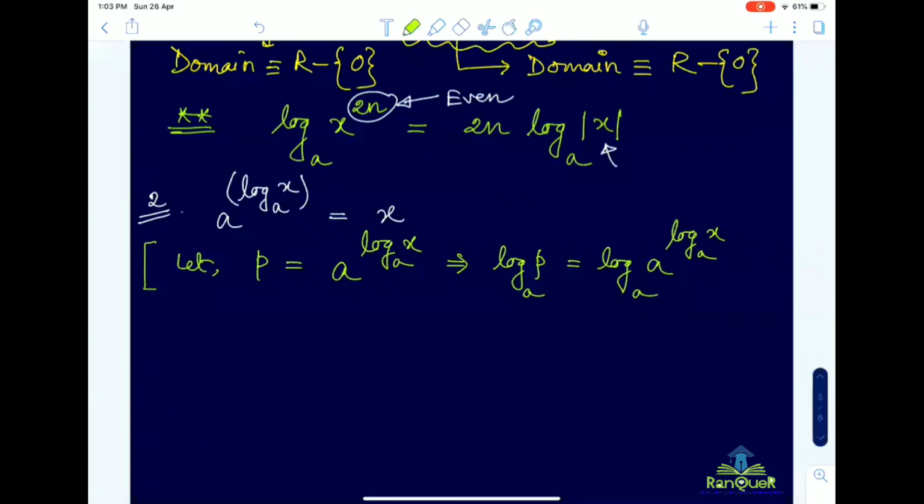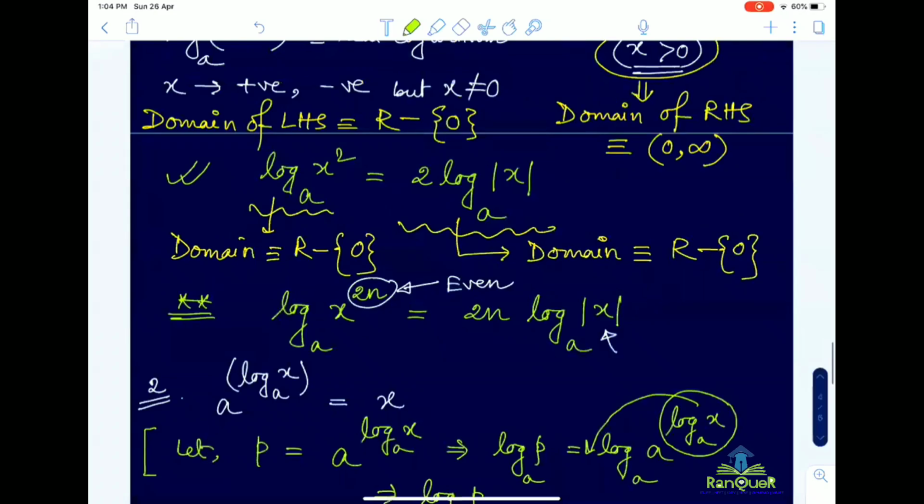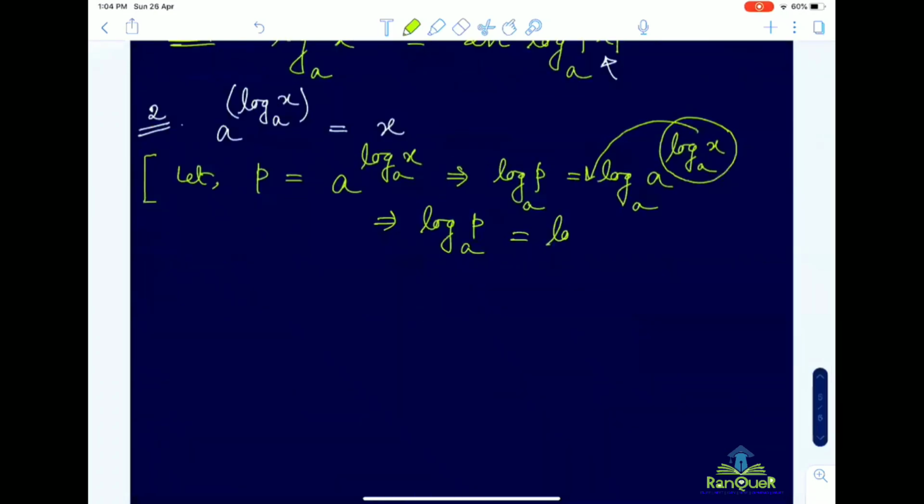So log p base a will be equal to, by property 1, log x base a into log a base a.